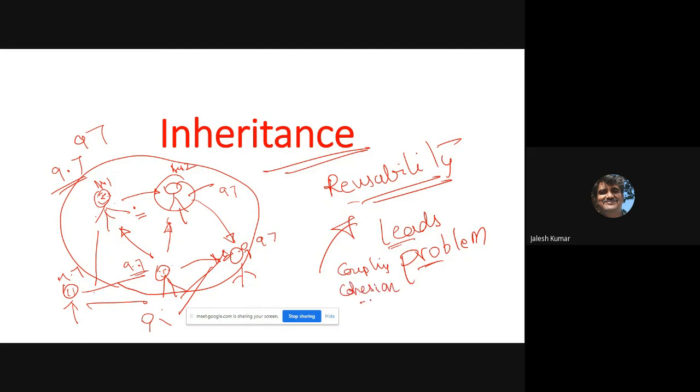Coupling and cohesion means internally you should depend, but externally there should be a thin interaction between different entities. Anyway, that is not our discussion today. Please remember, inheritance may create a problem if it is more dependent.